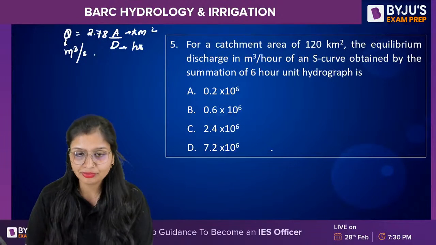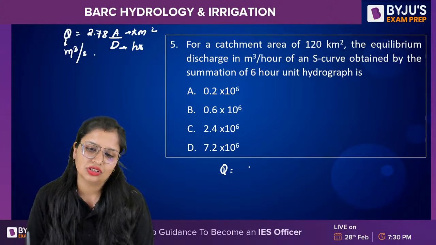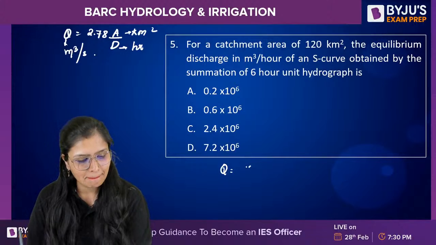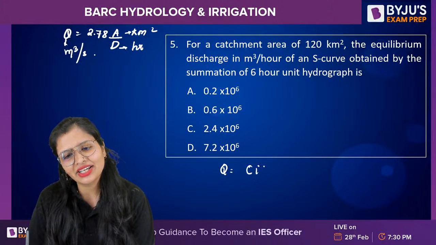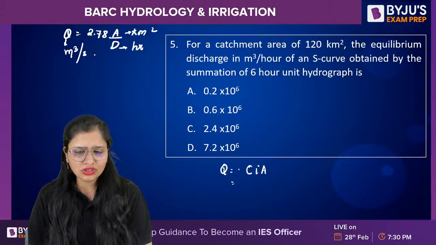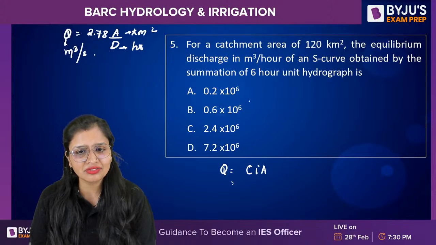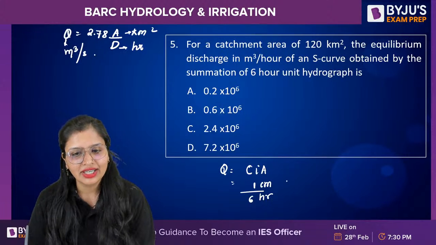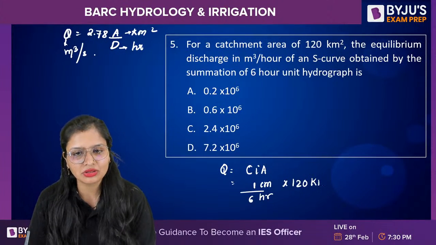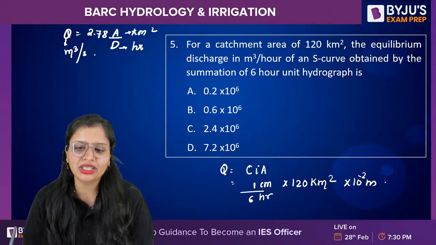Good evening, Richa. Okay. Tell. Discharge. How will you get it? Anybody? You call it KPCA, you call it CIA. So if you see here, nothing is mentioned about intensity of rainfall. Since we are talking about unit hydrograph, 1 centimeter in 6 hours. Catchment area is 120 kilometers. That's it. Convert centimeter to meter. Convert kilometer square into meter square.